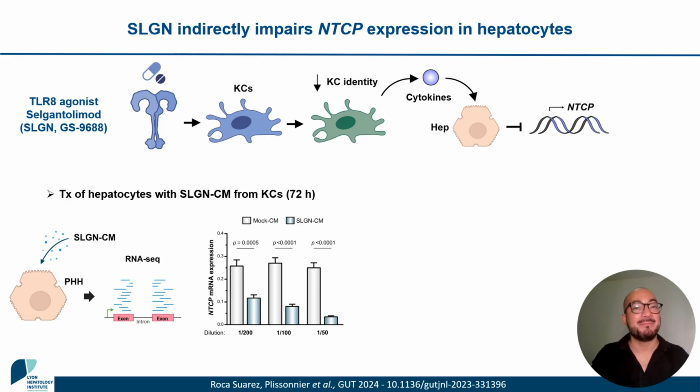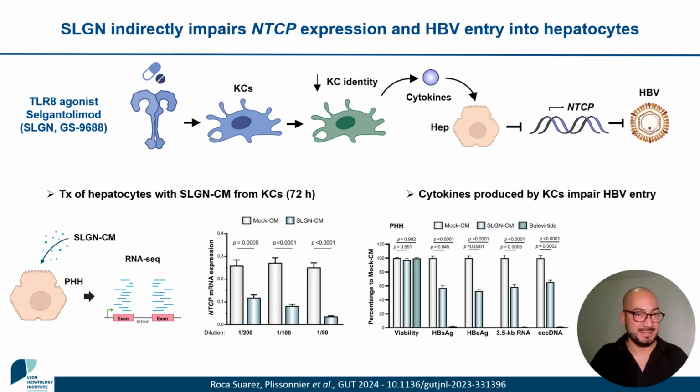were able to observe a marked decrease in the expression of NTCP, which, as you know, is one of the main host factors implicated in HBV entry. And indeed, when we treated hepatocytes with these cytokines produced by Kupffer cells and then infected them with HBV, we were able to observe a significant reduction of viral parameters such as HBs antigen, HBV RNAs, and cccDNA, further supporting the notion that selgantolimod has an impact over HBV entry.